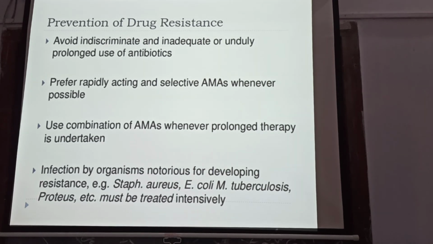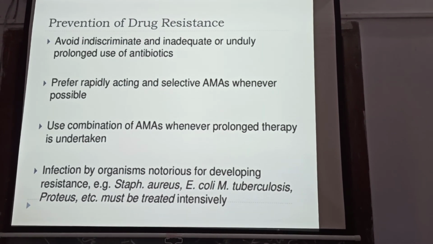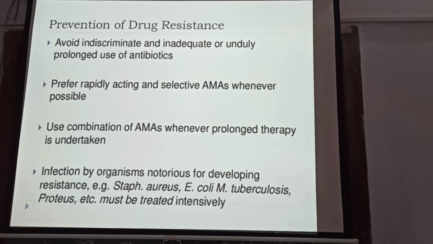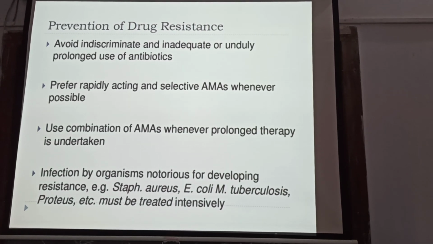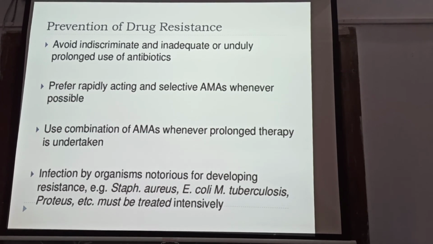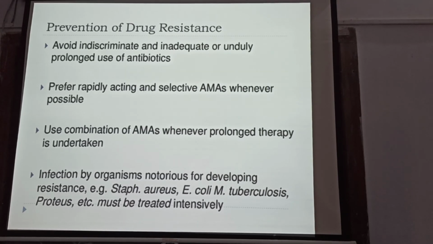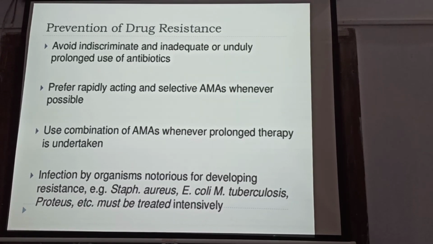Prevention of drug resistance: avoid indiscriminate, inadequate or non-proven use of antimicrobials; use a narrow-spectrum, selective antimicrobial whenever possible. Use combination of antimicrobials whenever therapy is prolonged. Infection by organisms notorious for developing resistance, for example Staphylococcus, E. coli, Mycobacterium tuberculosis, Proteus, etc.